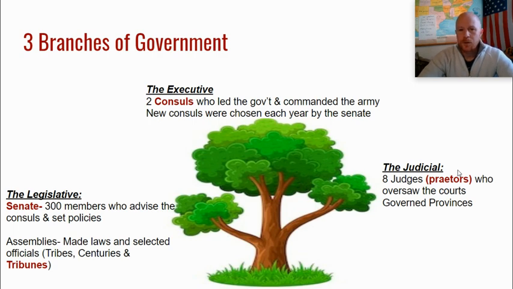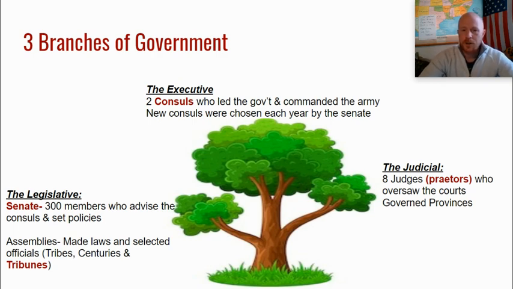The government of ancient Rome had three branches, which might sound familiar. The three branches were the legislative, the executive, and the judicial. The legislative branch had two groups, the Senate and the assemblies. The Senate, 300 members, even though that number varies over time, advised the consuls and set policies. The assemblies were the ones who made the laws and selected the officials. These were the assemblies of tribes, the assembly of centuries, and later tribunes are added.